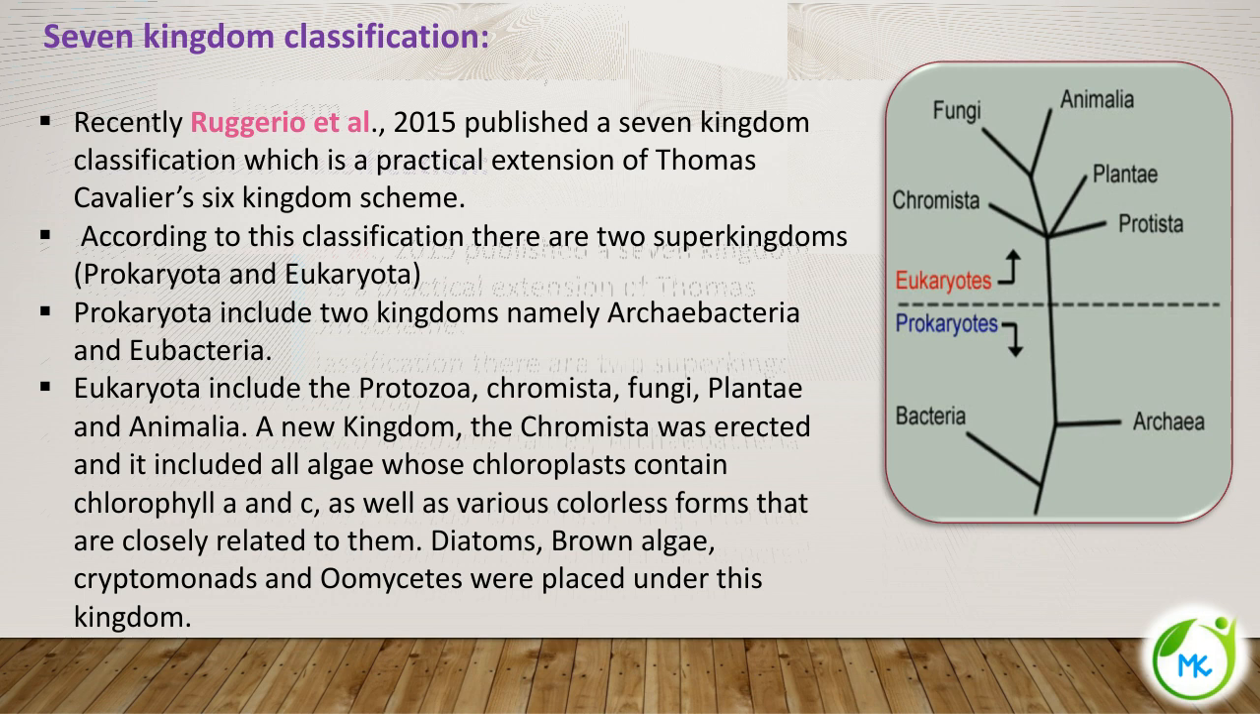Even though you can find unicellular algae in Protista, this new kingdom was erected and it included the algae whose chloroplasts contain the green pigment, and in chlorophyll itself there are different kinds of pigment. Those which contain A and C were included in this chromista, and also the colorless forms of algae related to them. Diatoms, brown algae, cryptomonads and oomycetes were placed under this kingdom. So this is the 7 kingdom classification.